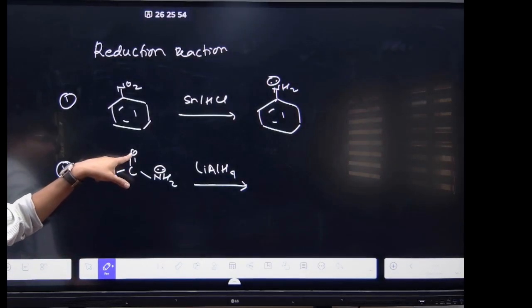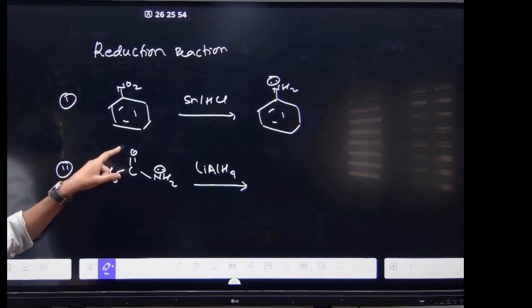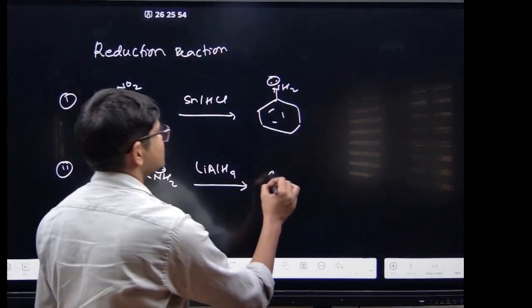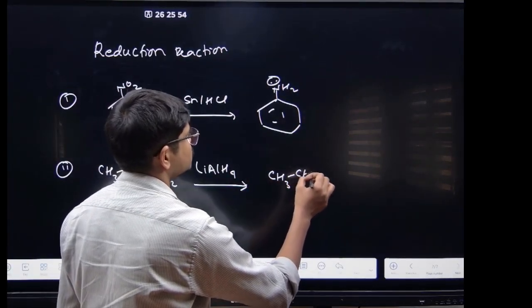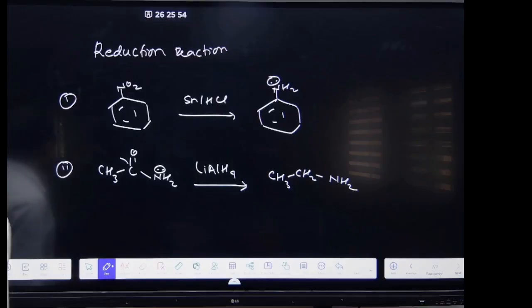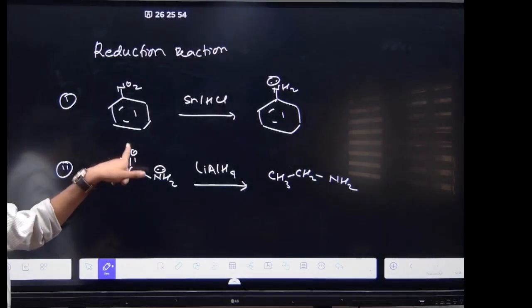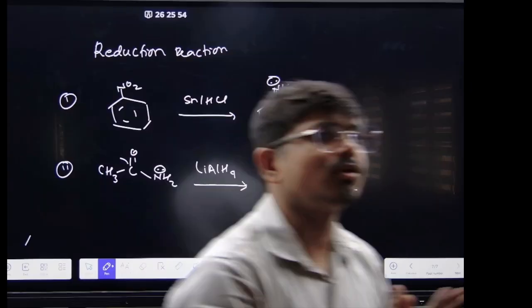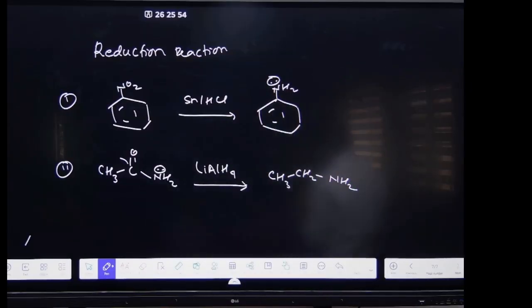It will reduce this oxygen to form what? CH3CH2NH2. Remember this, ये डबल बॉन्ड गायब हो जाएगा when you have LiAlH4, a very strong reducing agent. Got it?